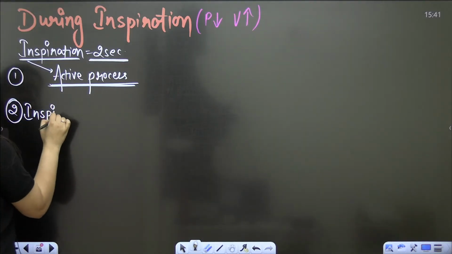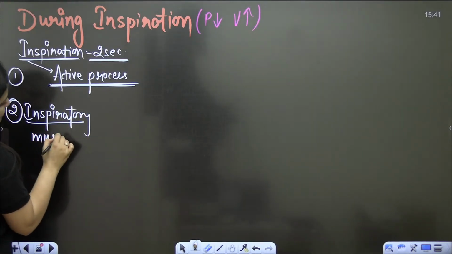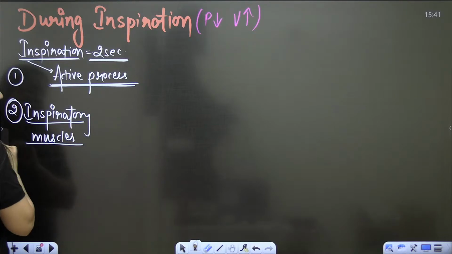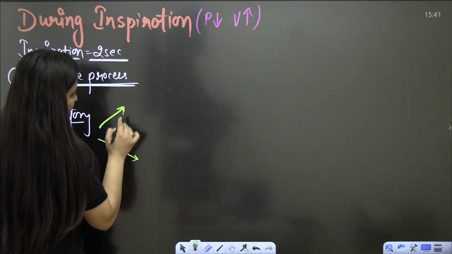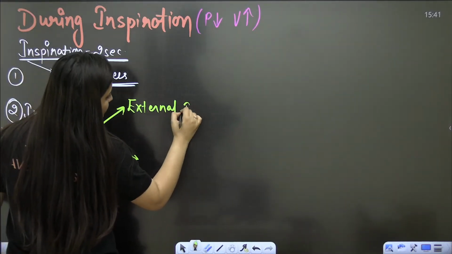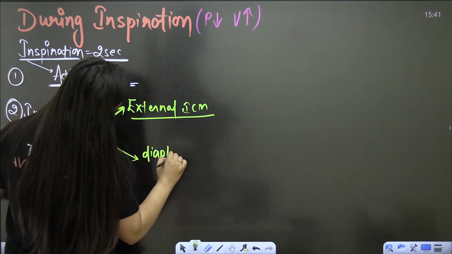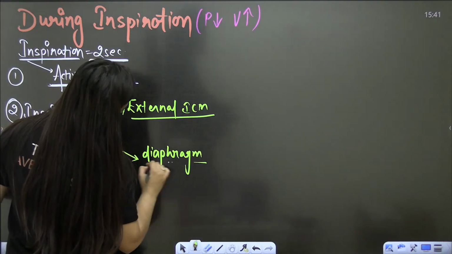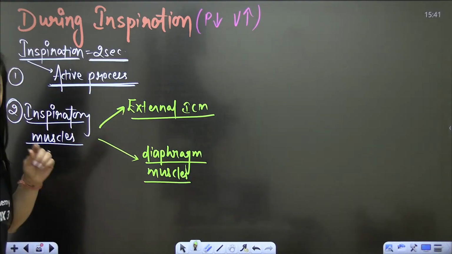There are muscles which will help in increasing the volume. They are the inspiratory muscles. Here we are talking about the external intercostal muscles and the muscles of the diaphragm.